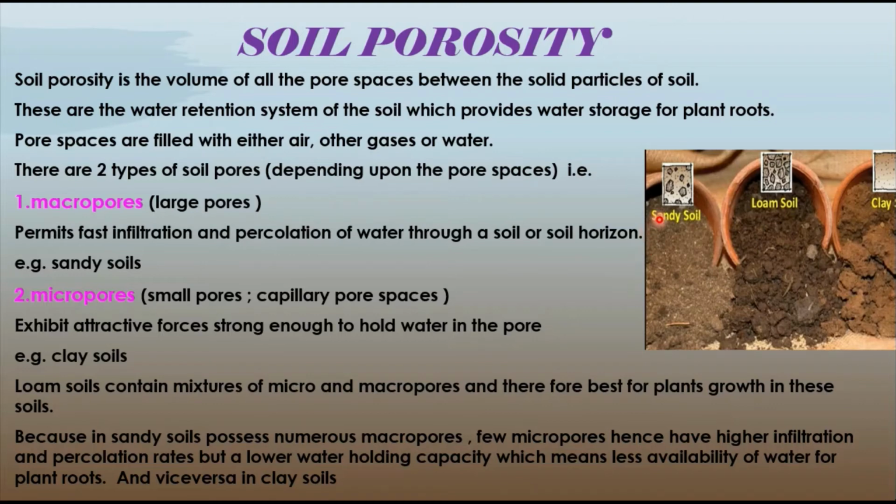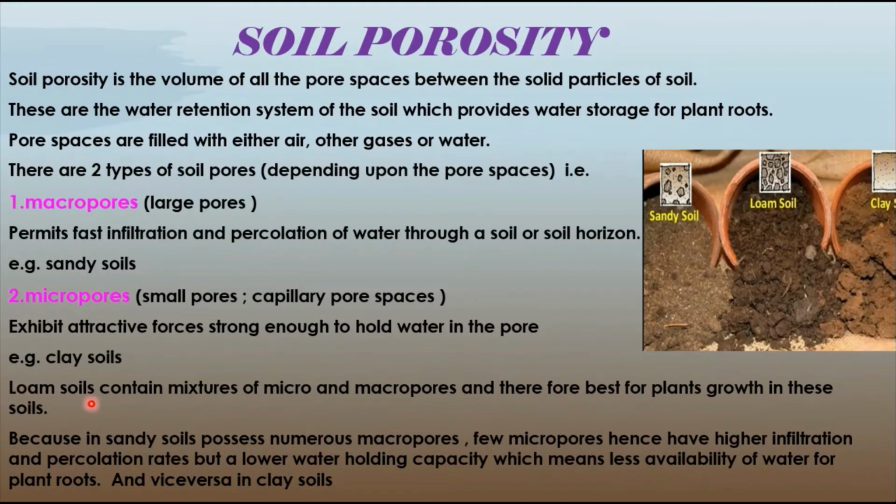So sandy soil has larger pores. That may be one of the reasons it does not have the capacity to hold water, so there is more percolation of water. Moving to clay soil, it has many micropores, which have the holding capacity of water in their pores. Then loam soils contain mixtures of micro and macro pores, and therefore they are the best for plant growth.